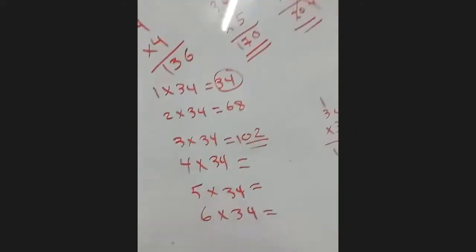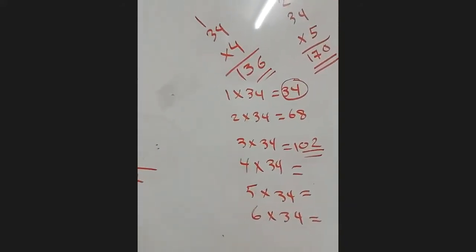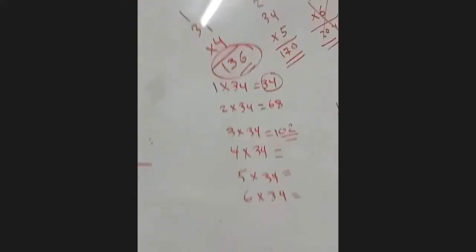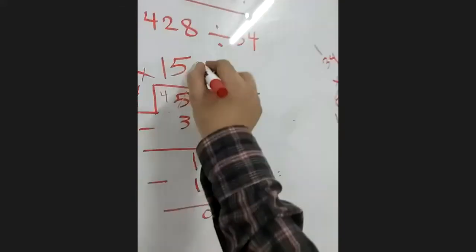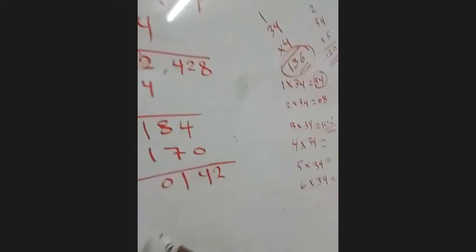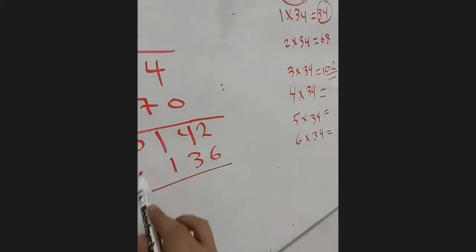I have 102. I have 136. Which is closer? 136. So I need to choose the 4, not the 3. 4 by 34 is 136. Subtract.